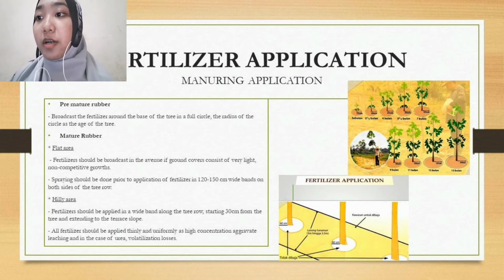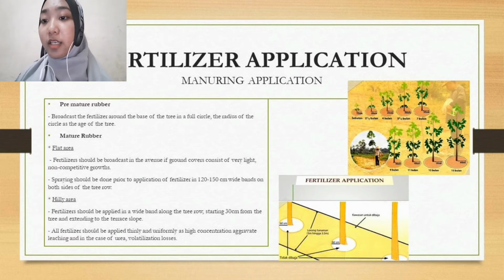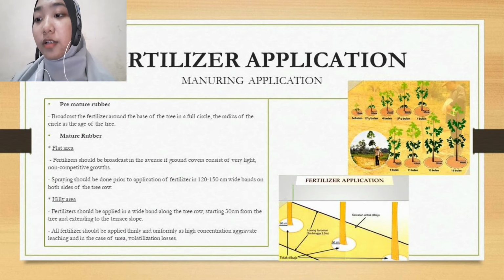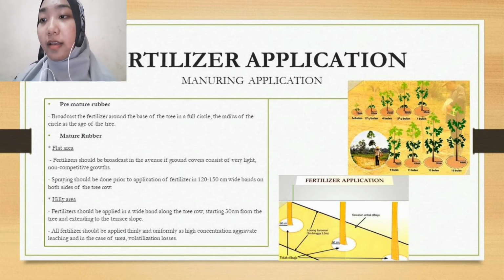For mature rubber, in flat areas, fertilizer should be broadcast in the avenue if the ground cover consists of very light, non-competitive growth. For hilly areas, fertilizer should be applied in a wide band along the tree row, starting 30 cm from the tree and extending to the terrace slope.